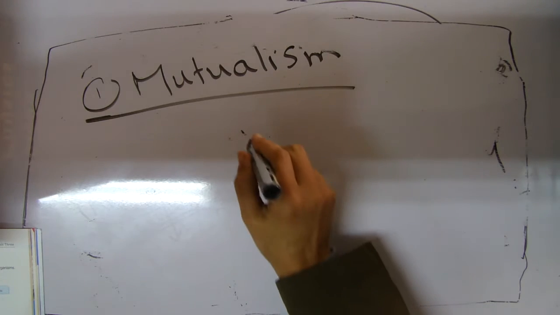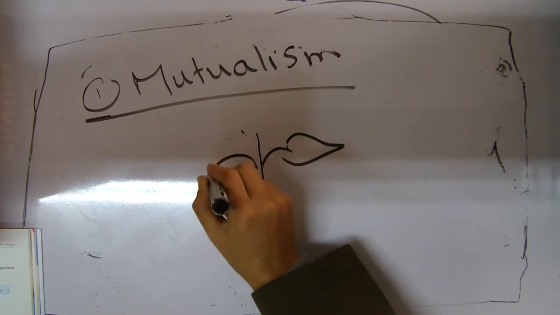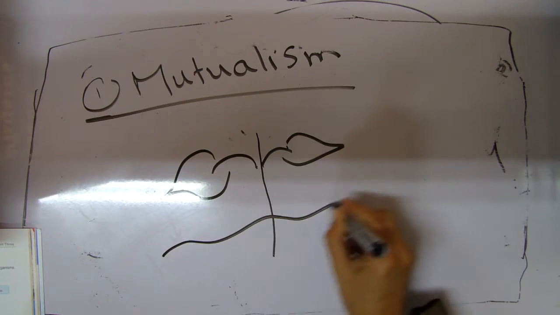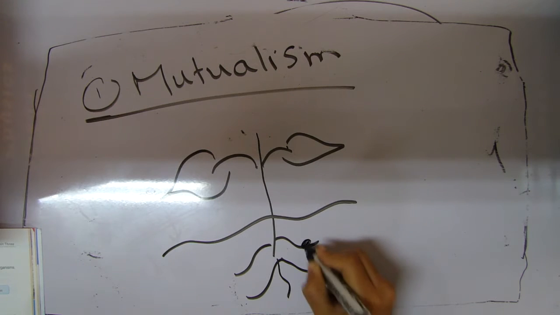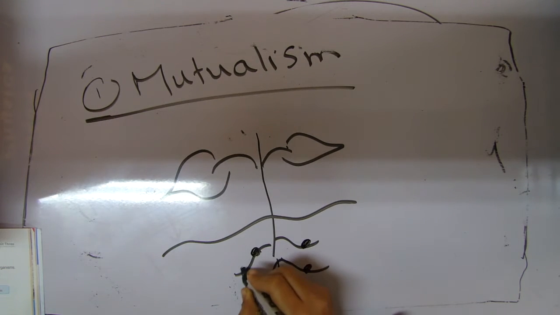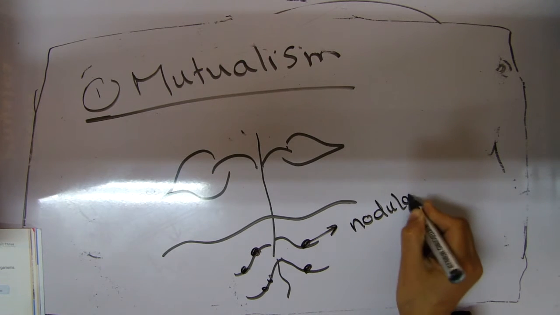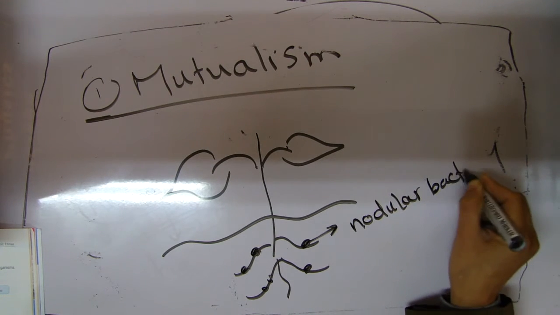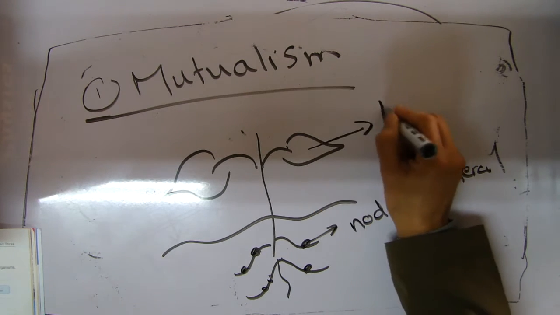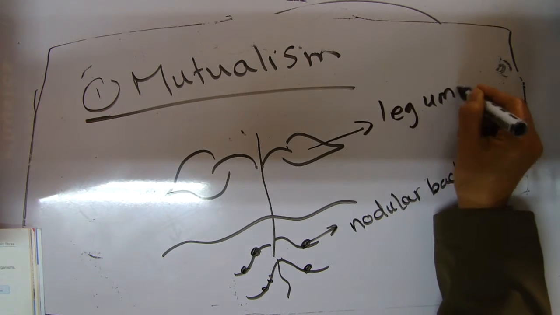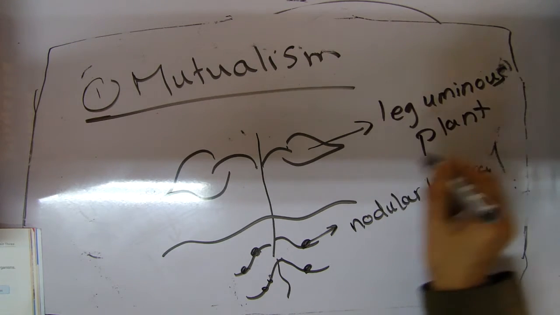For example, there is a bacteria called nodular bacteria, which lives in the roots of the legume plant, such as the bean plant.